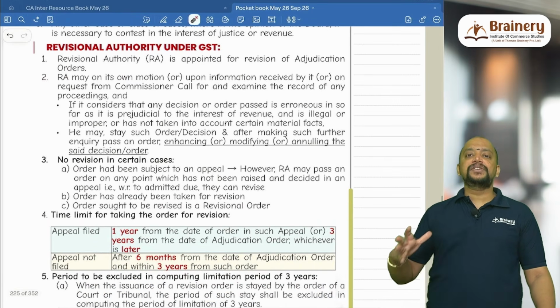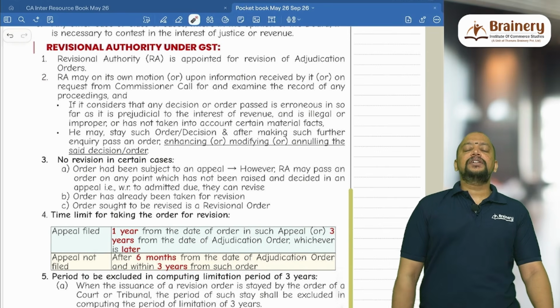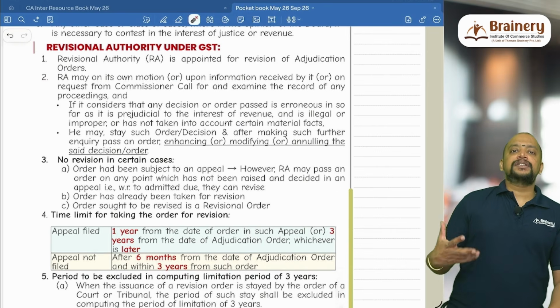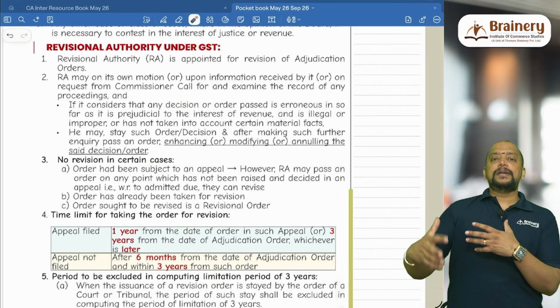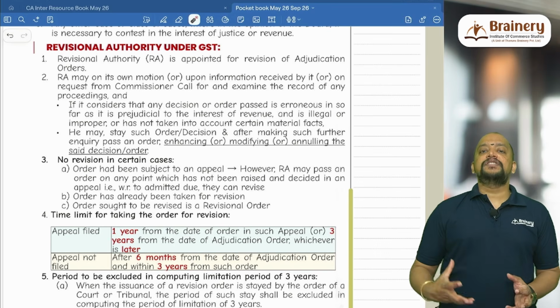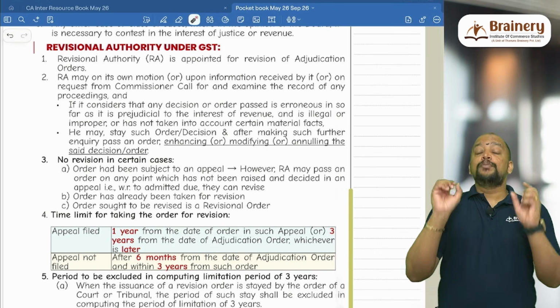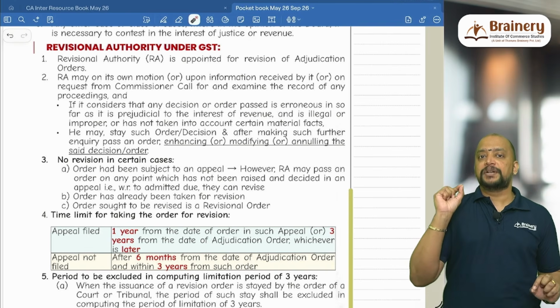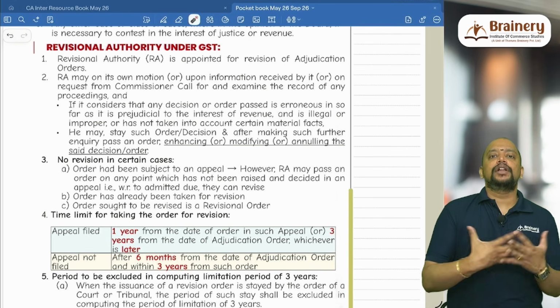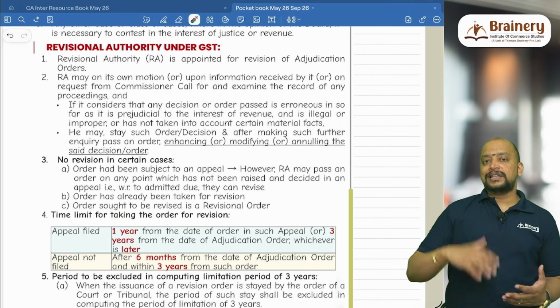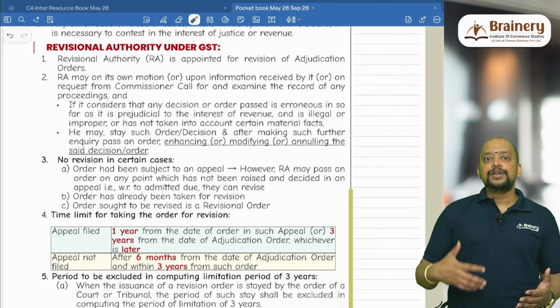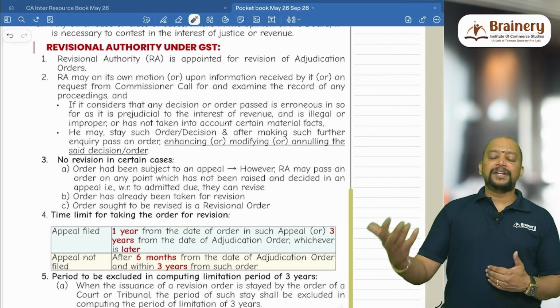Then we have the revisional authority under GST. The revision authority is like a whistleblower. So whenever an adjudication order is passed on which the taxpayer did not go for appeal and the department also did not go for appeal, those orders will be taken up for revision by the revision authority, but only adjudication orders will be taken up for revision. Either suo motu, on their own, they will take, or based on information received from the commissioner, either the state commissioner or central commissioner, or based on any other complaint made to them.